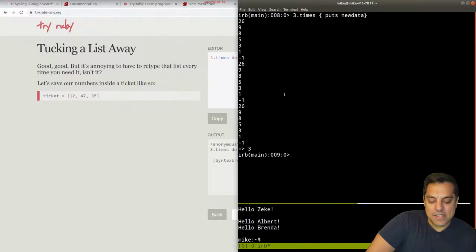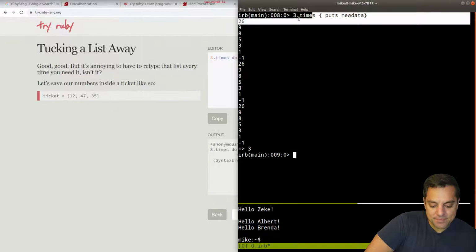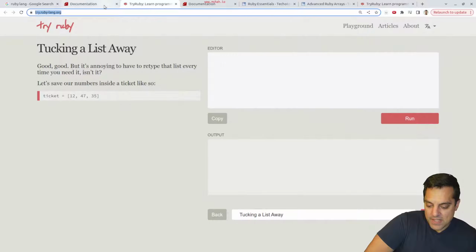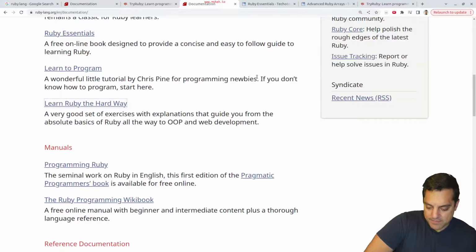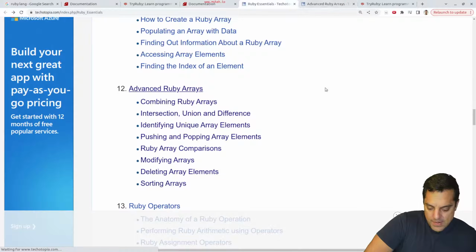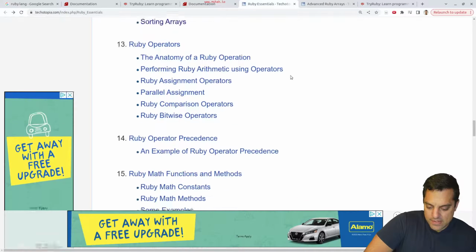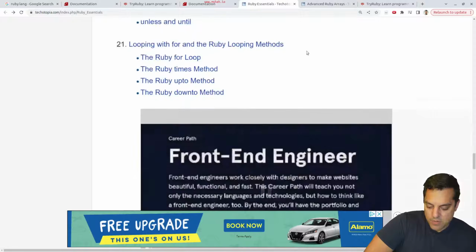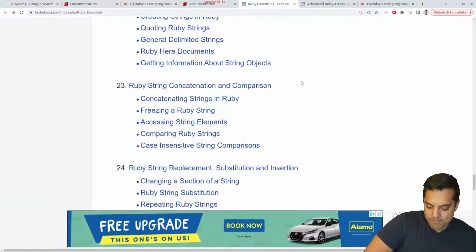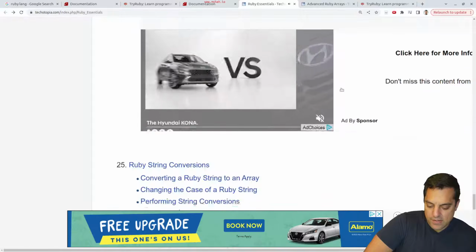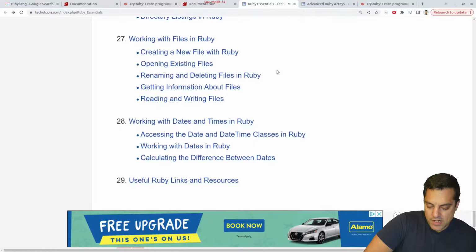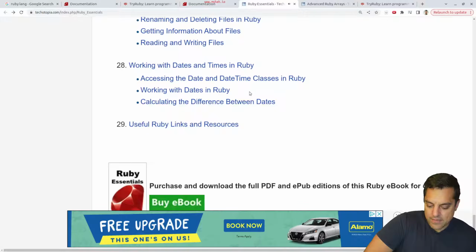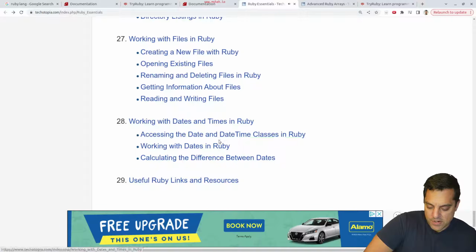I mean, this is really nice here, just to be able to write little blocks of code like this. Okay, so let's keep looking through the docs here. I got the advanced stuff here, some different Ruby operations, math functions, object-oriented programming. Let's just see what else they have. Strings, yeah. Lots of string operations here, working with files, data, and then other resources here.